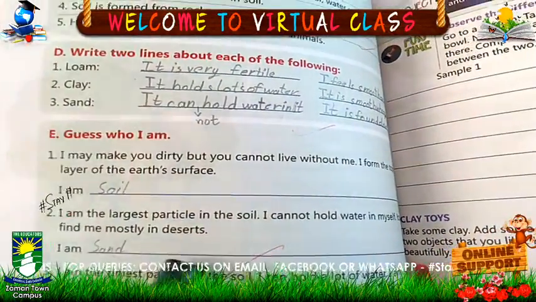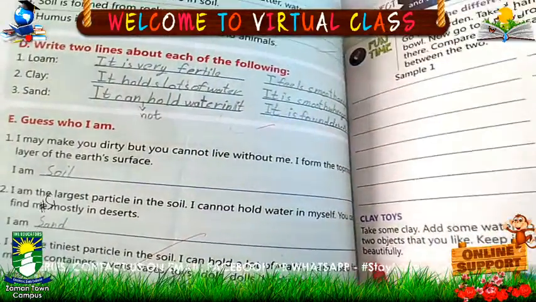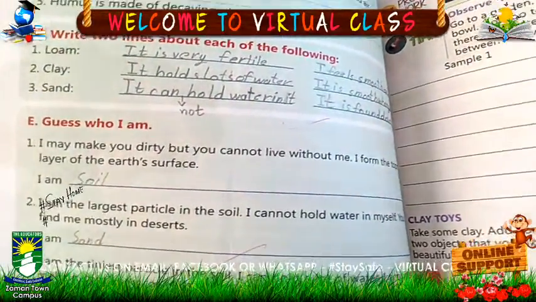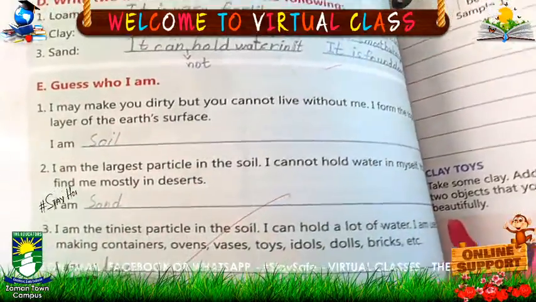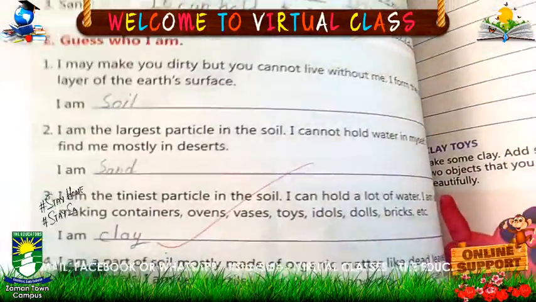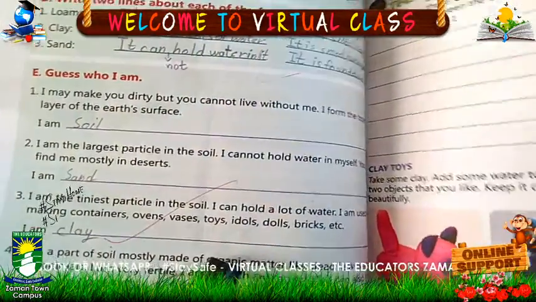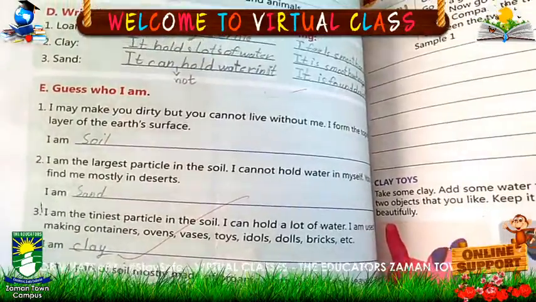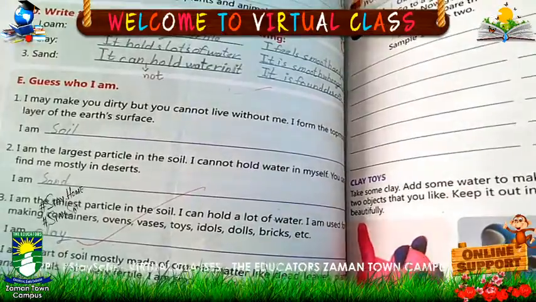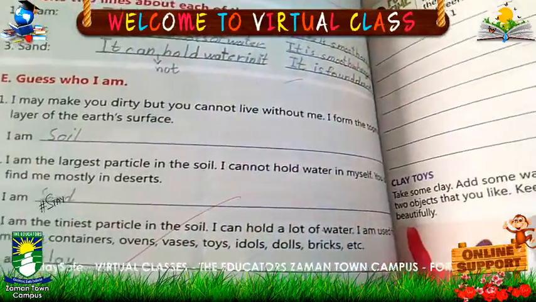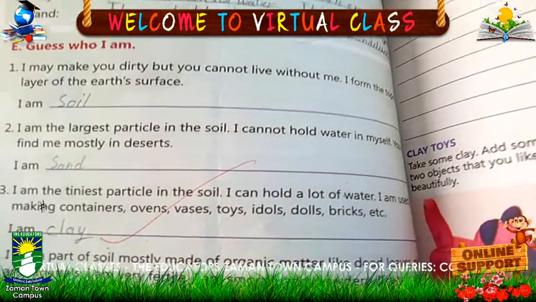Number 3: I am the tiniest particle in the soil. I can hold a lot of water and I am used for making containers, ovens, vases, toys, etc. Who am I? I am clay. Number 4: I am a part of soil mostly made of organic matter like dead leaves and animals. I am very fertile. I am smooth and powdery and I can also hold some water in myself. So, who am I? I am loam.